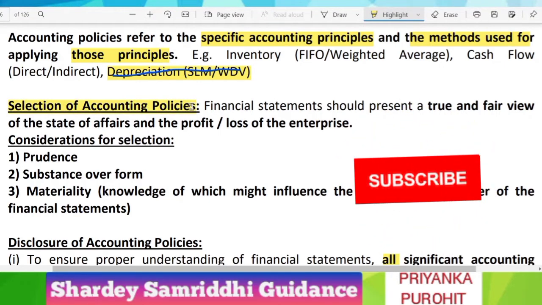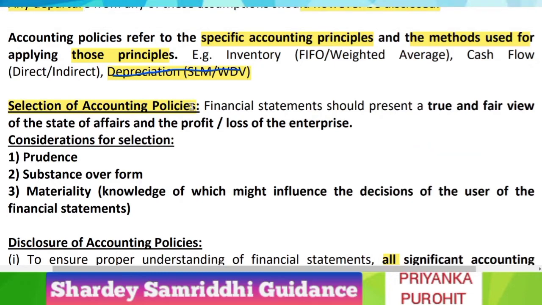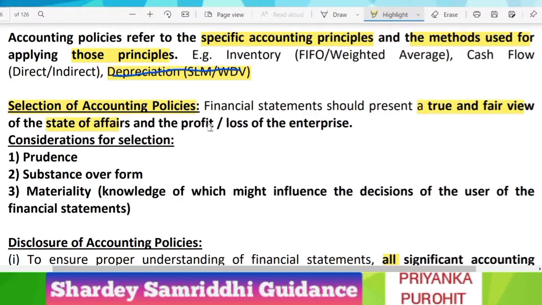Now let us look into another point, which is selection of accounting policies. As I have already stated, this accounting standard does not prescribe which policies you have to follow. It will be decided by the management. It just states that you have to disclose the policy, and it also states how you can select the accounting policies, that is, which points you have to keep in mind while selecting a particular accounting policy. Financial statements should present a true and fair view of the state of affairs of the company as well as the profit and loss of the enterprise. To achieve this objective, we have to follow certain accounting policies.